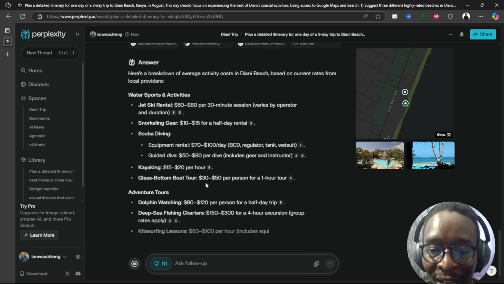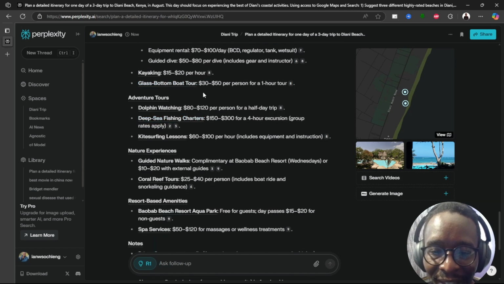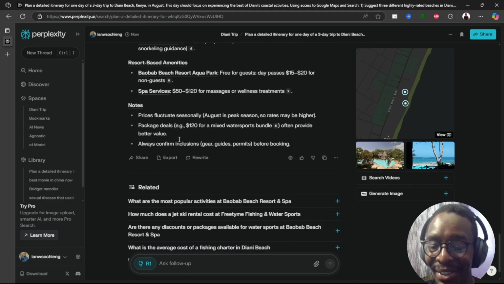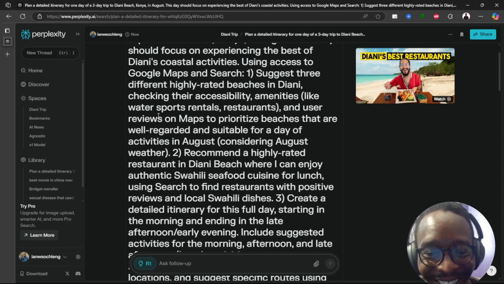So here's a breakdown of the average activity cost in Diani based on current rates. So jet skiing, $50 to $80 per 30-minute session. Snorkeling, $10 to $15. It's kind of true. Scuba diving, kayaking, and it also gives you links. So that's something that I like about that. Dolphin watching. So this is good. This is really good. Okay, cool. That's good. I like that. I like that a lot.